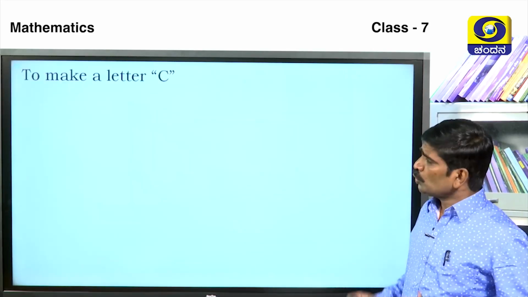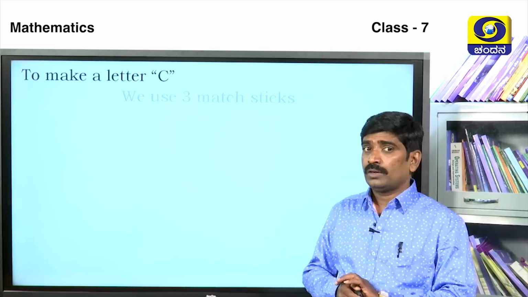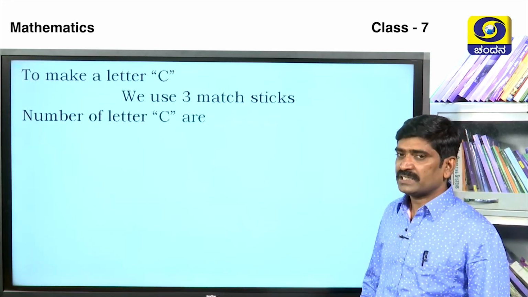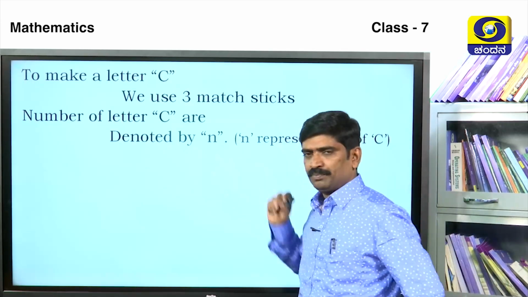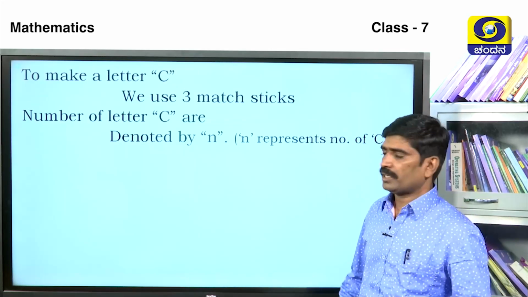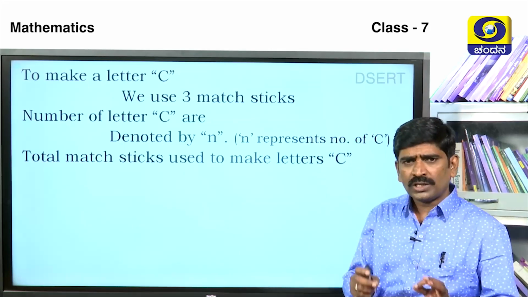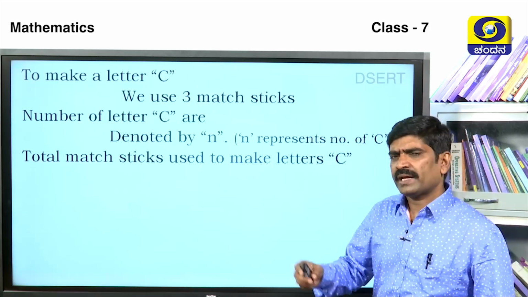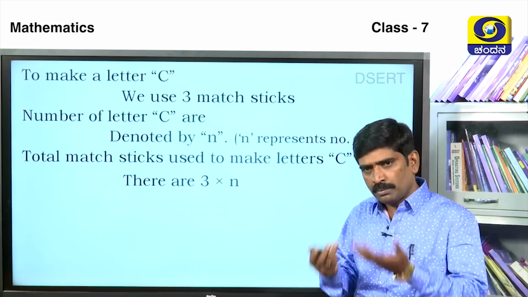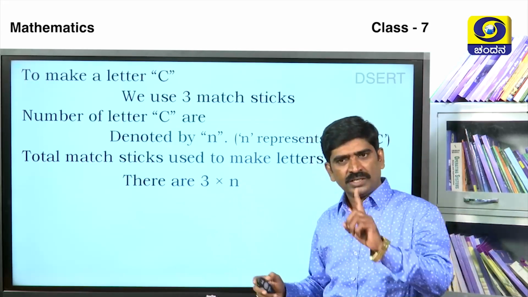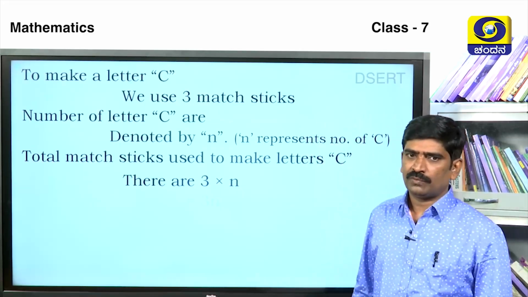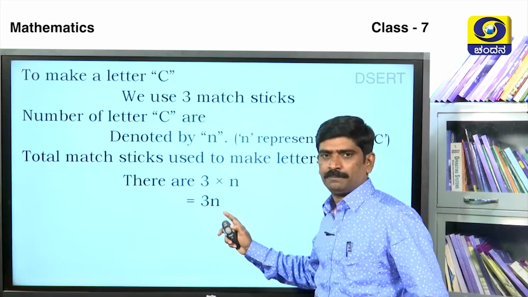Okay. Next, to make a letter C we use 3 matchsticks, and the number of letter C's is denoted by n. n represents the number of C's. How many C's are constructed is represented by n. The total matchsticks used is 3 into n. One C is constructed by 3 matchsticks, so that is 3 into n, that means 3n.